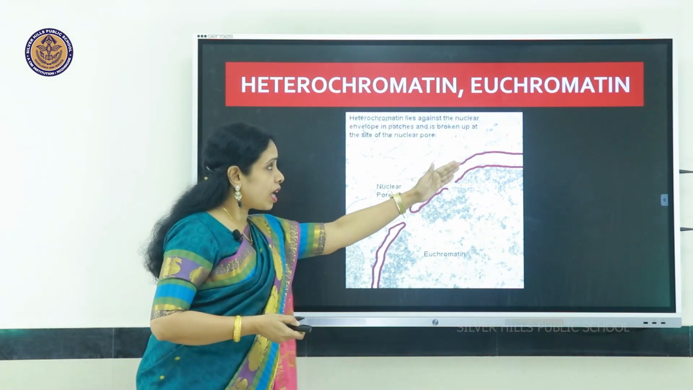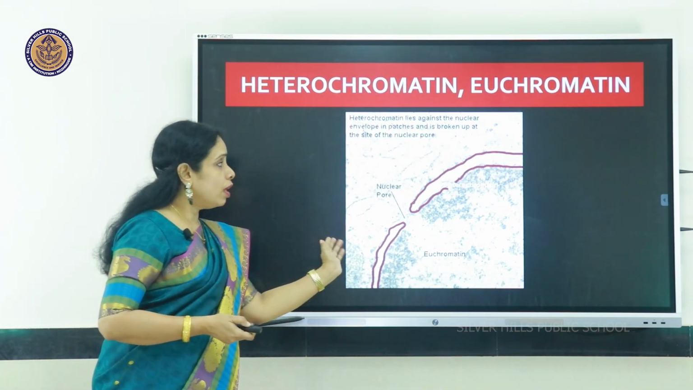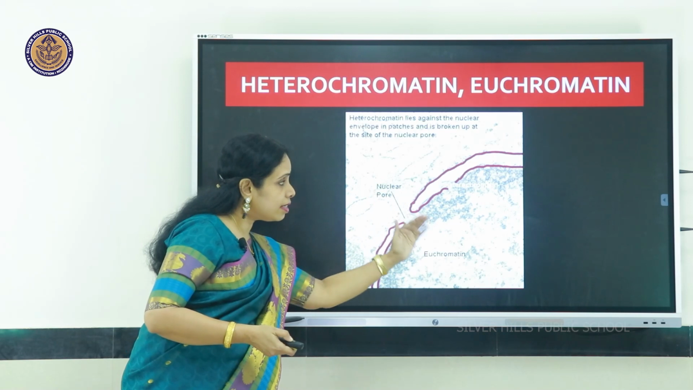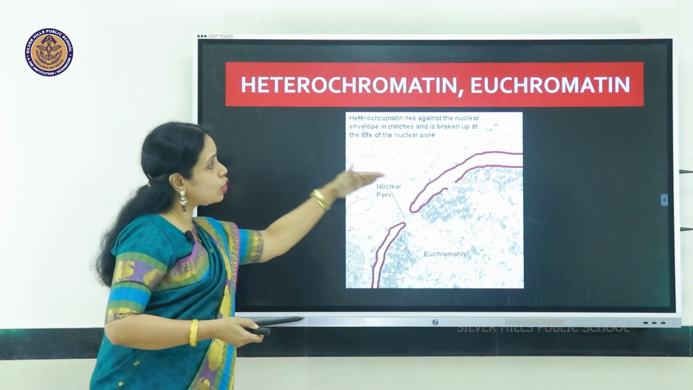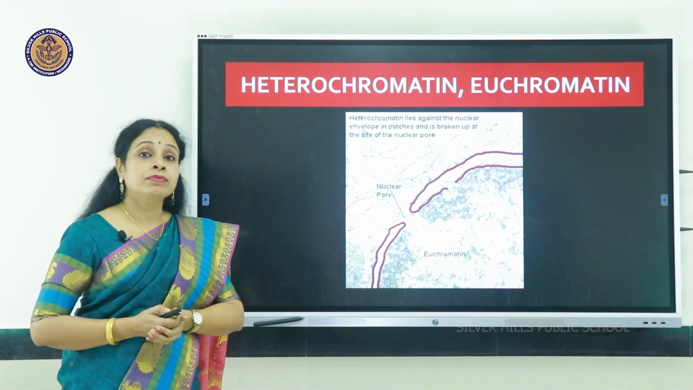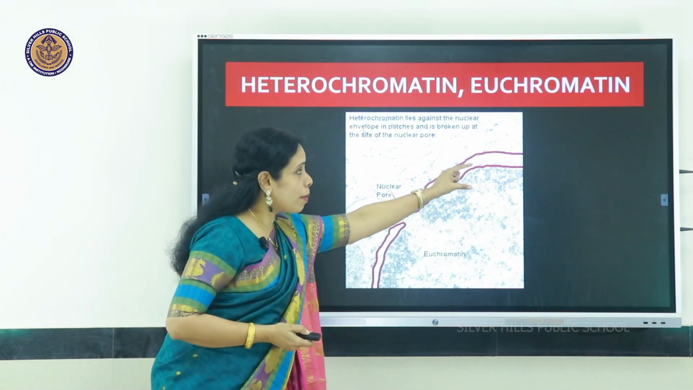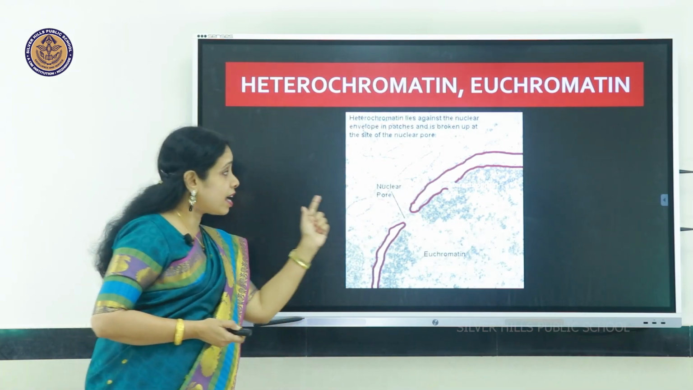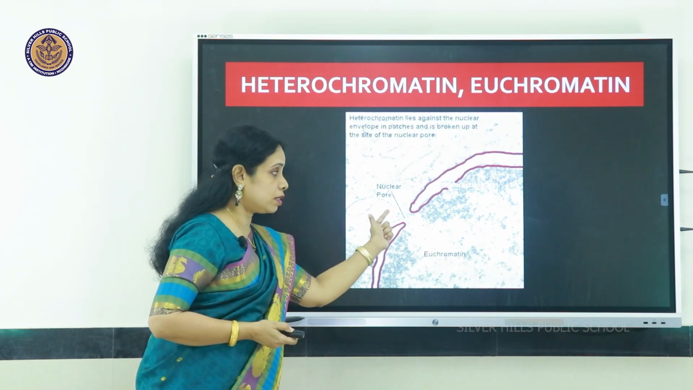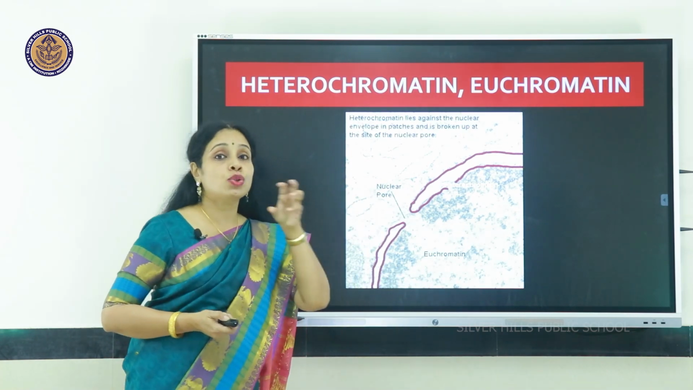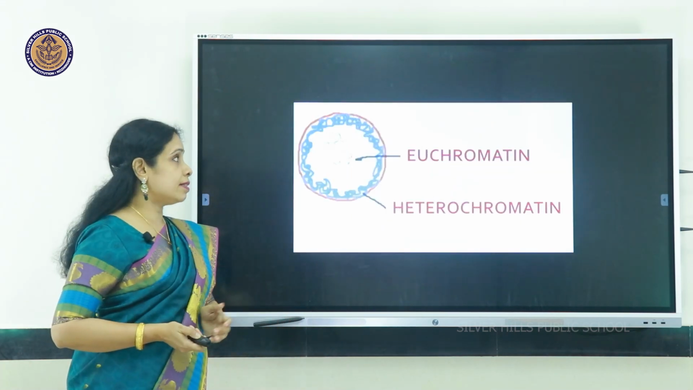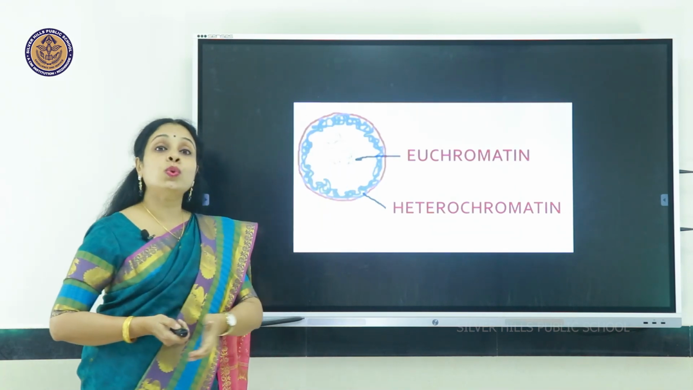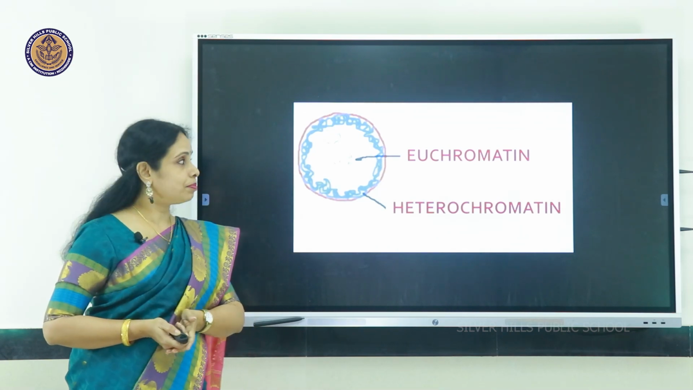Here you can see an electron micrograph of the nuclear membrane with the nuclear pore. So inside here there is the nucleus and outside it there will be the cytoplasm. You can see the heterochromatin is close to the nuclear membrane. It is broken in those areas where there are the nuclear pores, whereas the euchromatin is towards the center of the nucleus, like this. This is euchromatin and heterochromatin is closer to the nuclear membrane.